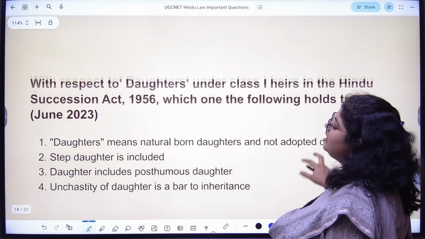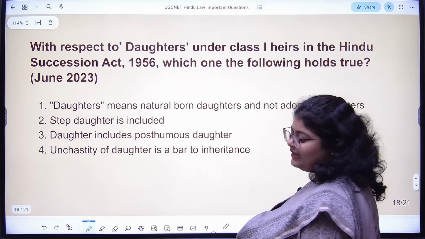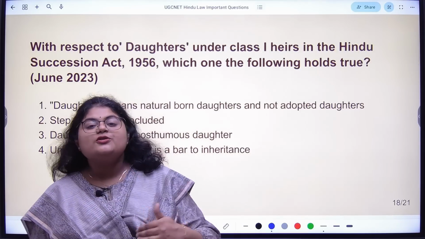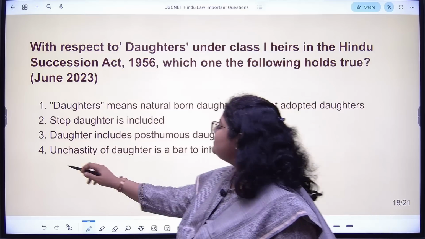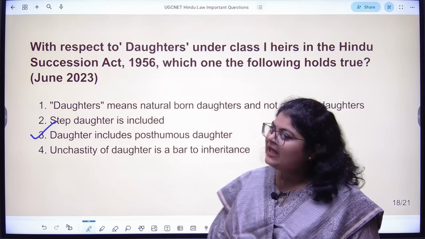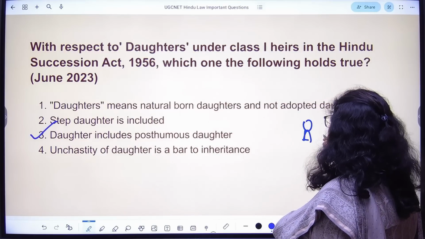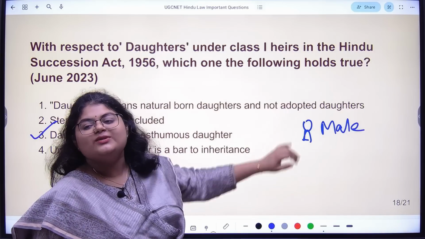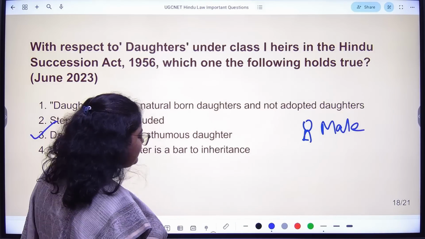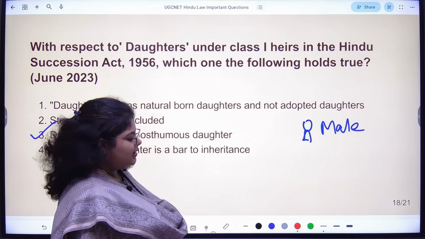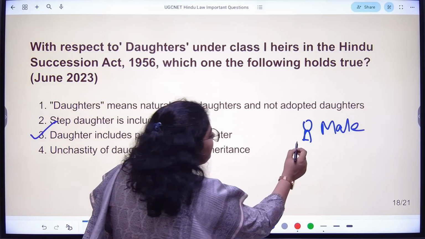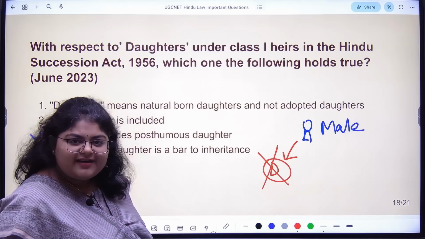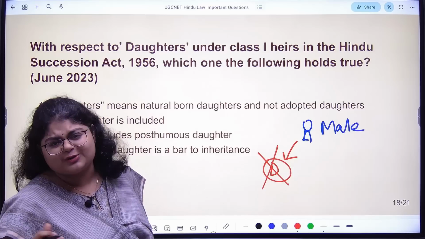Next. Another very, very important point. Whenever we say daughters or sons, it also includes the posthumous daughters, meaning there is a Hindu male who has died. Okay. Now we have to apply Hindu Succession Act to this Hindu male person. But unfortunately, before his death only, the daughter already died. Before the father died, daughter died beforehand, unfortunately.